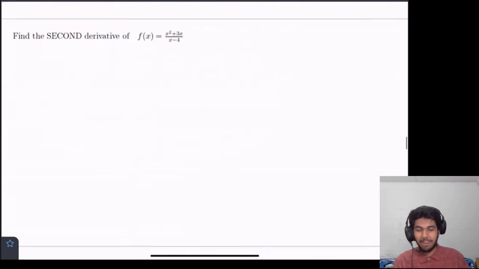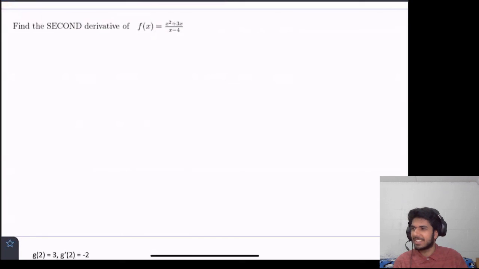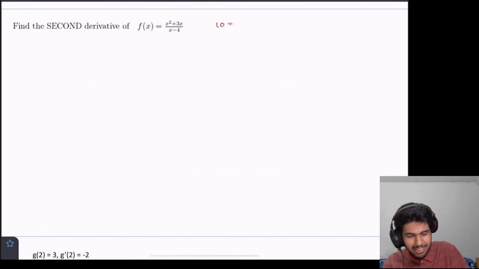Okay, now we're asked to find the second derivative. Okay, so that means we find the derivative once, then we find the derivative a second time. Pretty simple, right? So this looks quotient rule-y, it seems like we're gonna have to use it. So I'm just gonna write it out here, whatever low and high is. Low is that, high equals x squared plus 3x, right?